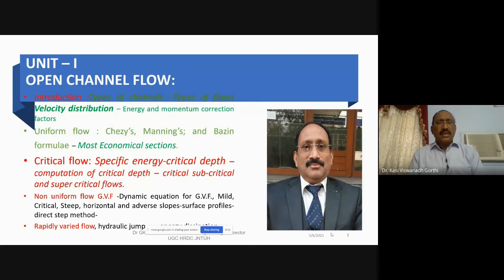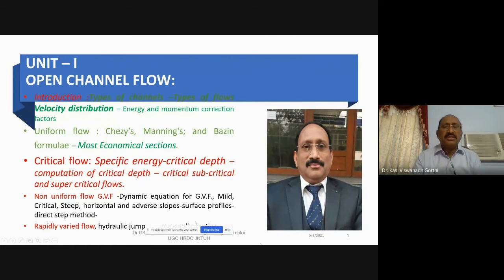We have been discussing the critical flow, specific energy, critical depth, and how to compute the critical depth in the case of a rectangular channel based on the specific energy conditions, like minimum specific energy at the critical state of flow, maximum discharge, the Froude number being equal to 1, and the specific force being the minimum. So these are all the conditions that we have seen for the critical state of flow.